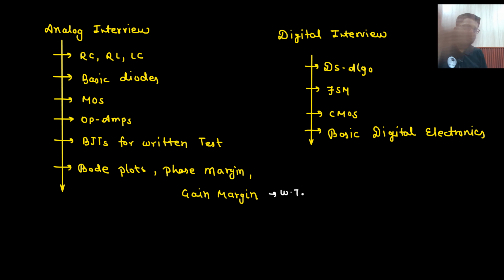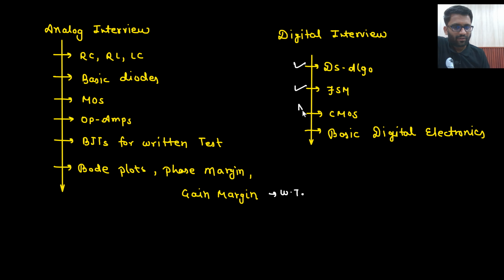Okay. And in digital, different panels were there and different students gave me different reviews. Some people were saying that they were asked questions on DS algo as well, that they asked questions on DSA. Some people said they asked questions on FSM, like design this kind of sequence detector, design this kind of sequence generator, things like 0010, 0110.